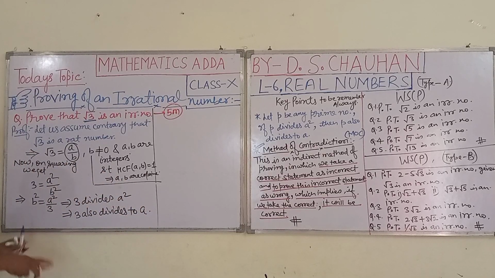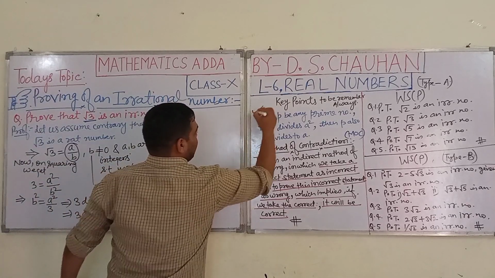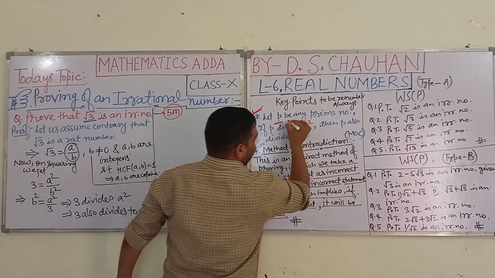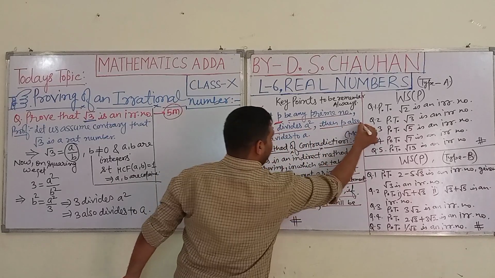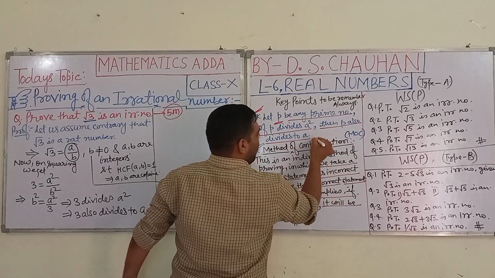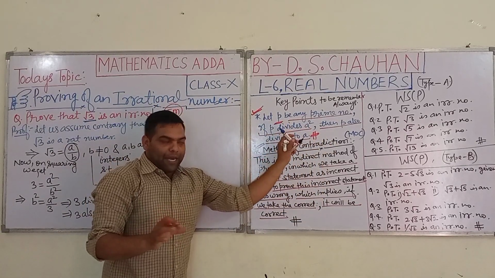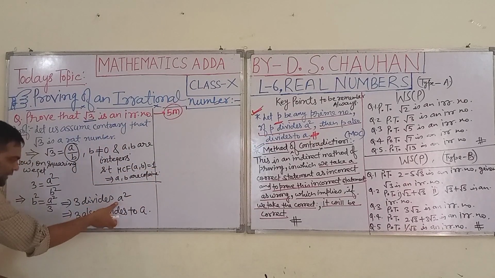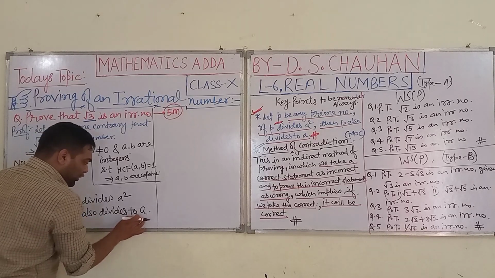To know this, you have to focus on this point, the star. Let p be any prime number. If p divides a square, then p also divides a. Always keep this theorem in your mind and write according to this theorem as I have written here. Now here we have 3 also divides a.